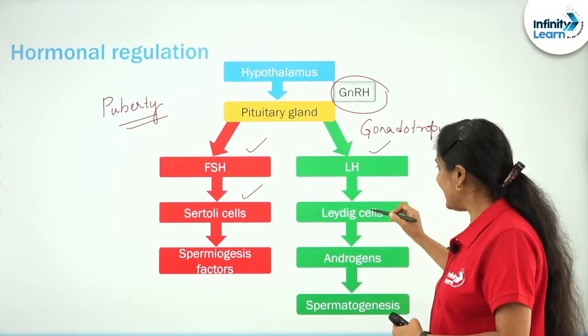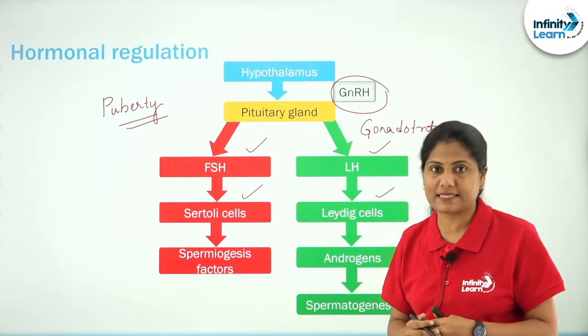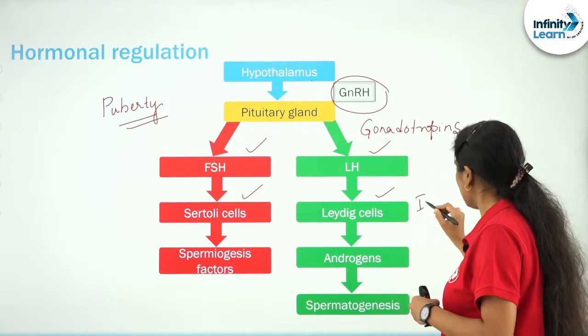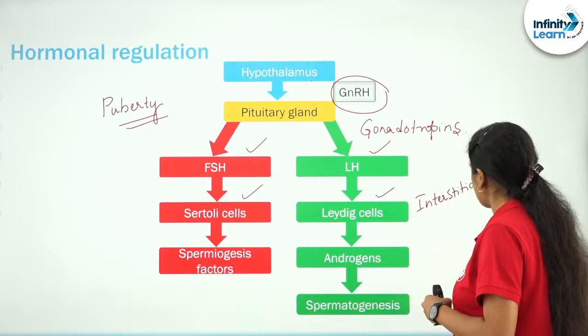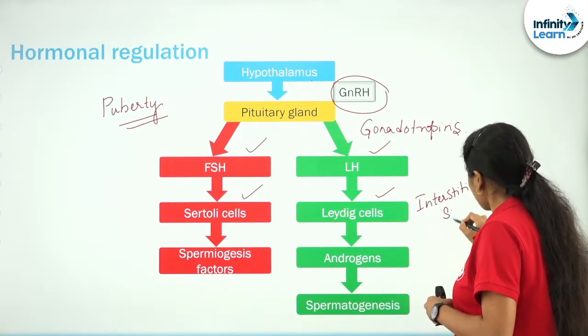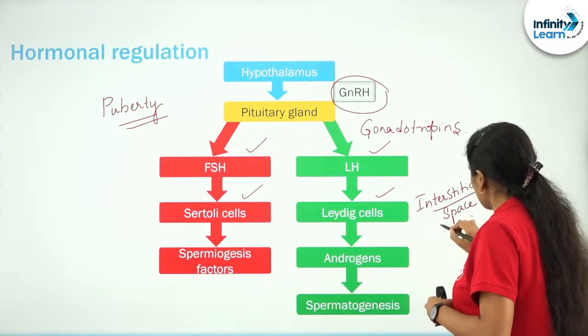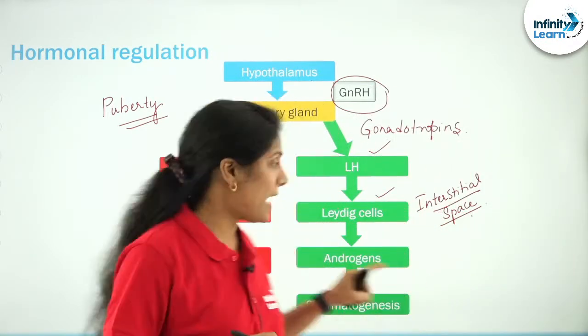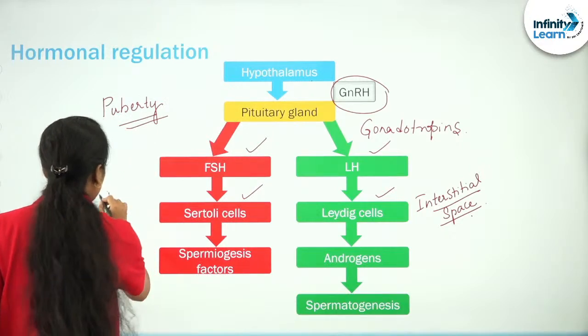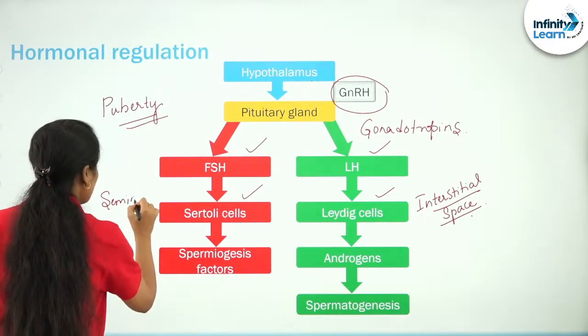LH, on the other hand, influences the Leydig cells. Where are Leydig cells? They are present in the interstitial space, outside the seminiferous tubules, unlike the Sertoli cells, which are within the lining of the seminiferous tubules.